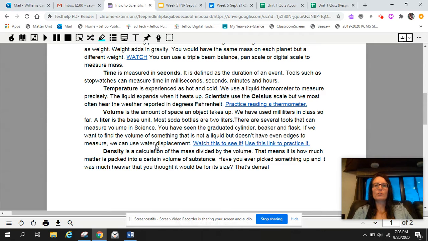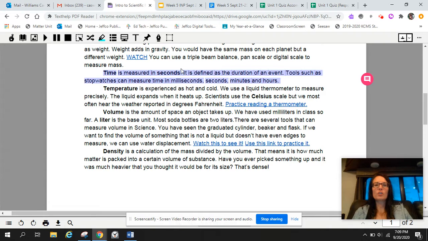And as we get closer to the bottom here, we have time. Time is measured in seconds. It is defined as the duration of an event. So duration means how long something lasts. Tools such as stopwatches can measure time in milliseconds, seconds, minutes, and hours.